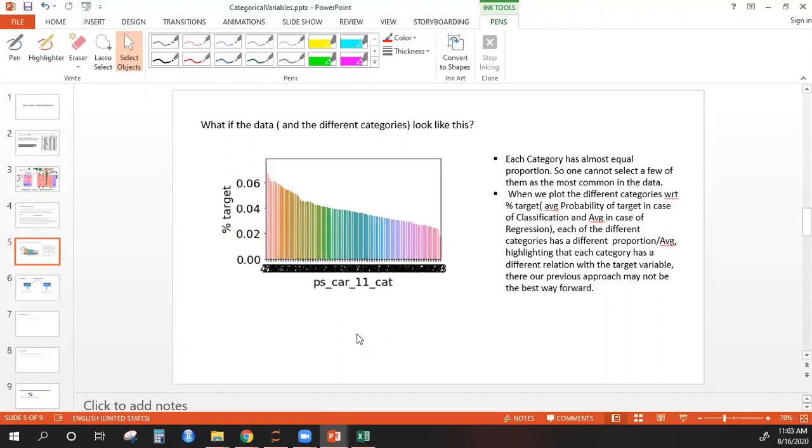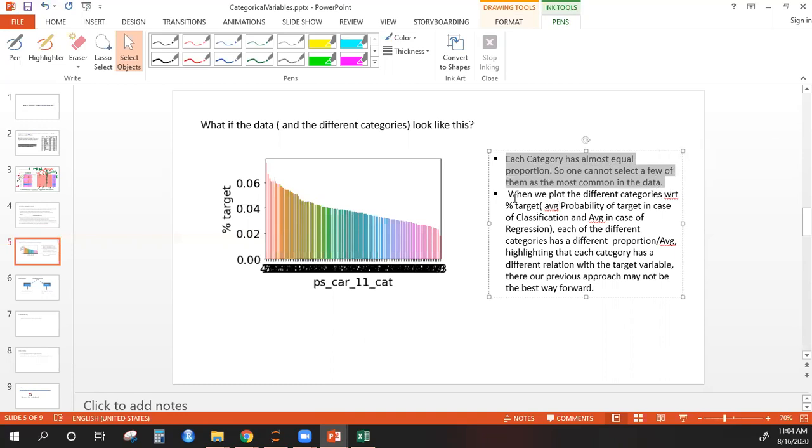You have 50 unique values and each is present 2% of the time, totaling 100%. There you cannot decide that these are my most frequent, I'll keep them as is, and everything else I'll club as others. You cannot do that either. So that is one point where you cannot apply the bucketing approach.